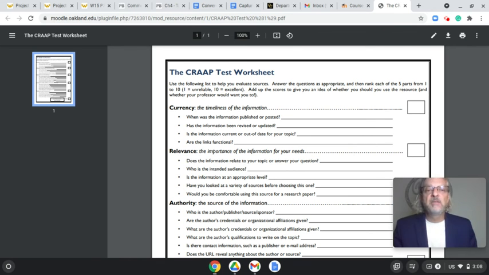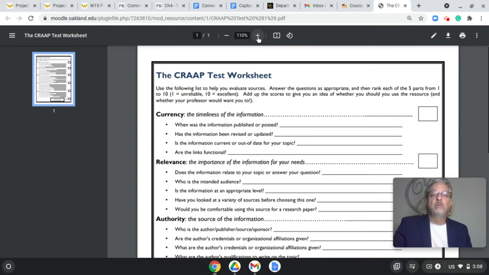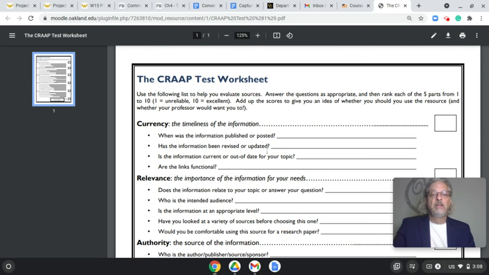Thought I'd come on the video and talk a little bit more specifically about the CRAAP test. We've been talking about that. It's mentioned, of course, and there's also an explanation in the Googlepedia article, which we've been talking about a lot this week. So I wanted to go through each one of these: currency, relevance, authority, accuracy, and purpose with you as well, to give you some idea of how we might think about what those look like, at least when we're looking at an article.